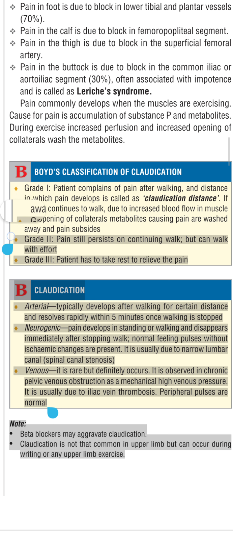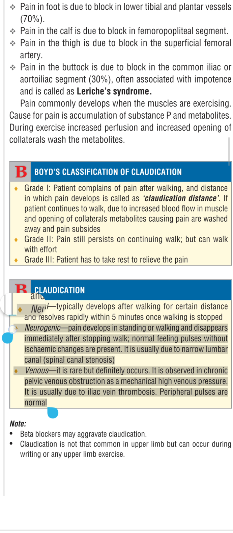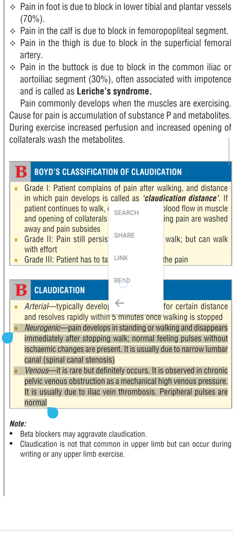Grade 2. Pain still persists on continuing to walk, but the patient can walk with effort. Grade 3. Patient has to take rest to relieve the pain. Types of claudication: arterial, which typically develops after walking a certain distance and resolves rapidly within 5 minutes once walking is stopped. Figures 1.293 A and B.